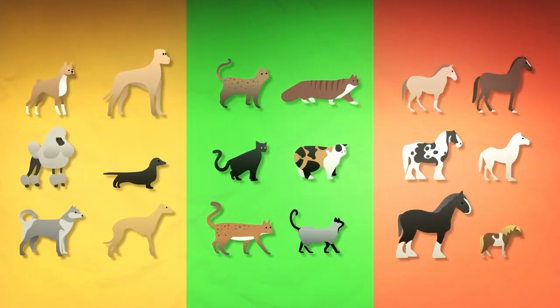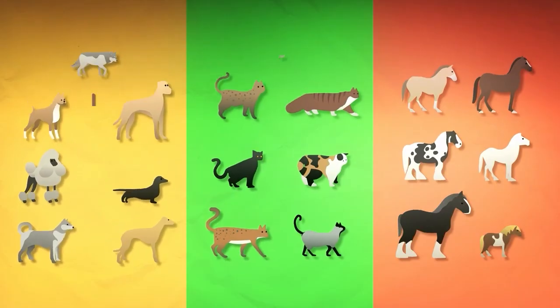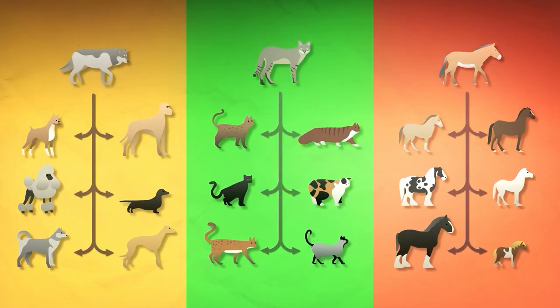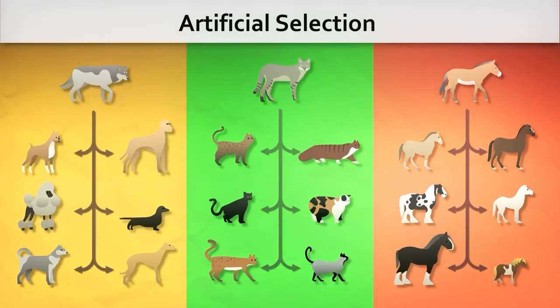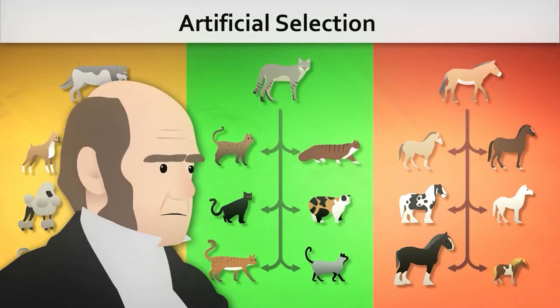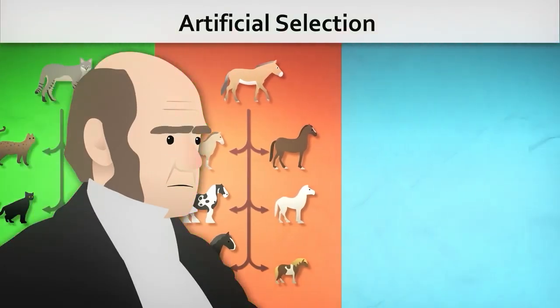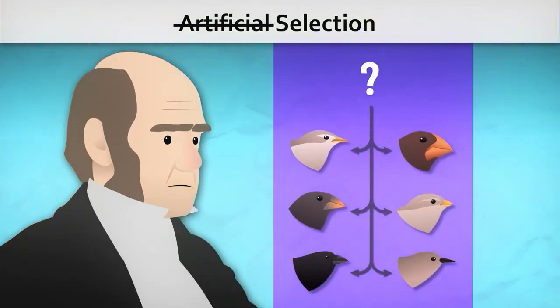The various breeds of dogs, cats, and horses did not exist in nature either, and are products of selective breeding. This process, which causes a controlled change in the characteristics of a population, is called artificial selection. Darwin proposed that a similar process occurs in nature, but instead of humans selecting the traits that will be inherited, nature itself does so.